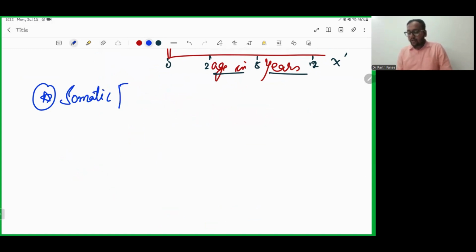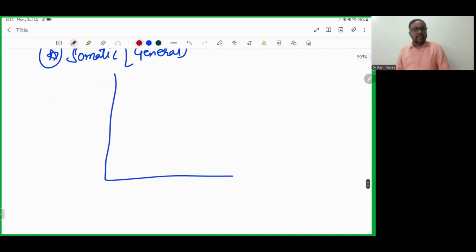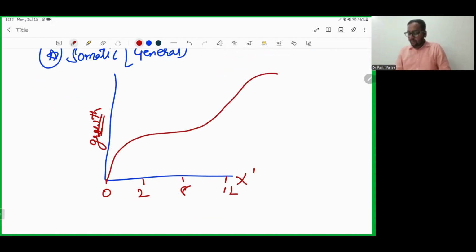Growth in somatic, or we can term it as general growth. This graph can be studied in a similar manner to the last one. We are plotting the x-axis in terms of age and the y-axis on the basis of growth. When we observe this graph, it shows a sigmoid kind of curve.